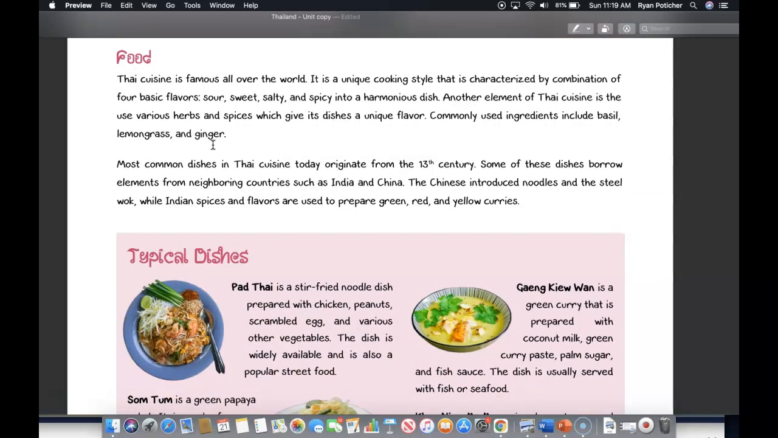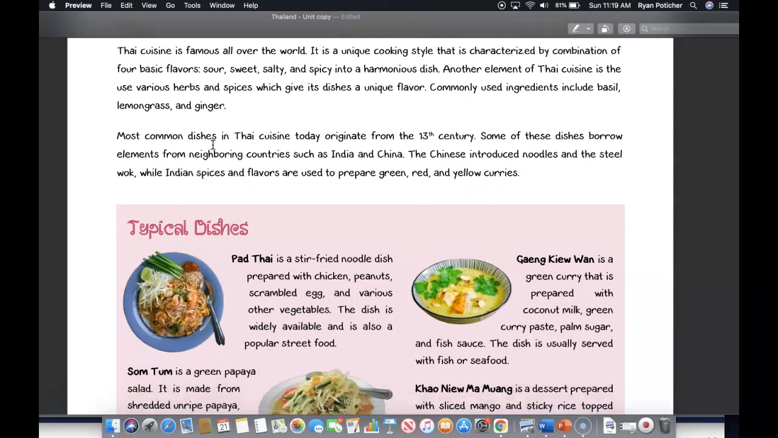Thai cuisine is famous all over the world. It is a unique cooking style that is characterized by a combination of four basic flavors, sour, sweet, salty, and spicy, into a harmonious dish. Another element of Thai cuisine is the use of various herbs and spices, which gives its dishes a unique flavor. Commonly used ingredients include basil, lemongrass, and ginger.